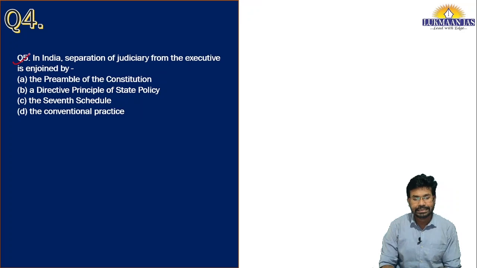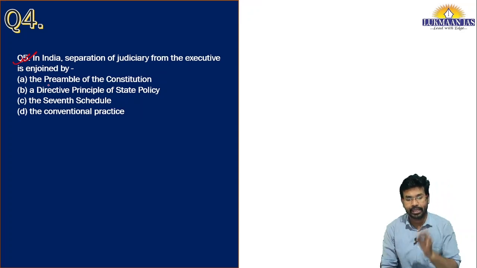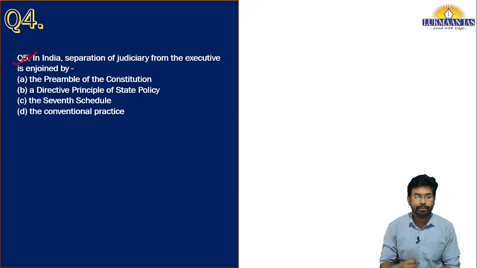This question is about the separation of the judiciary from the executive. Let us read this question. In India, separation of the judiciary from the executive is enjoined by: option A, the Preamble of the Constitution; option B, a directive principle of state policy; option C, the 7th Schedule; and option D, the conventional practices. Now let us discuss what the right answer is for this question.